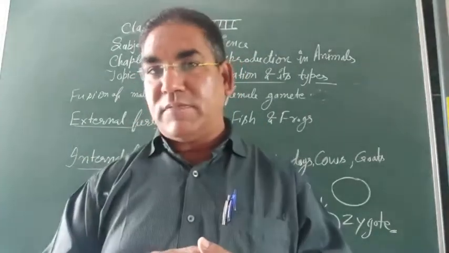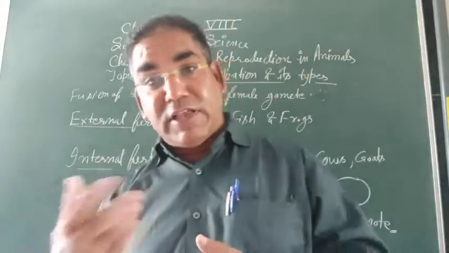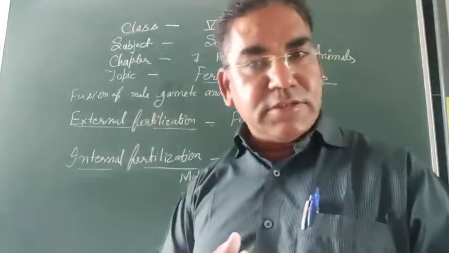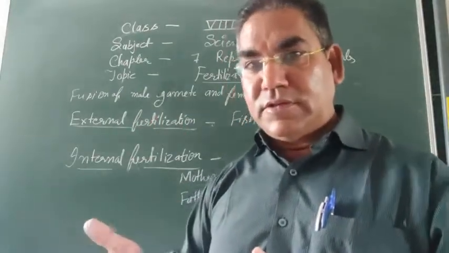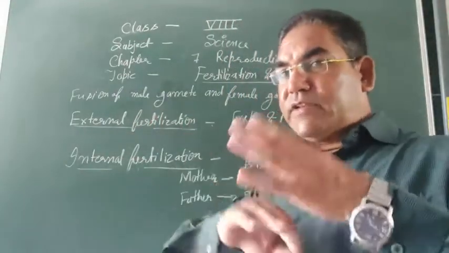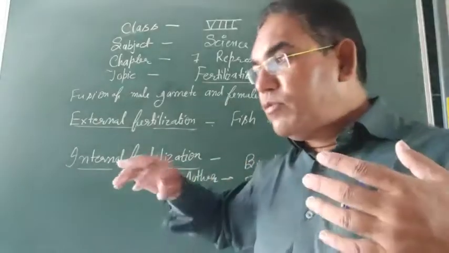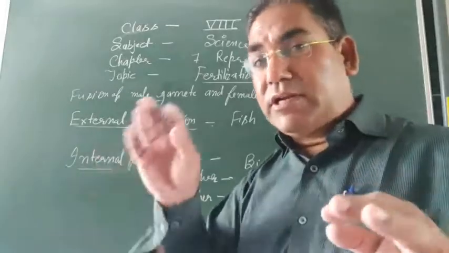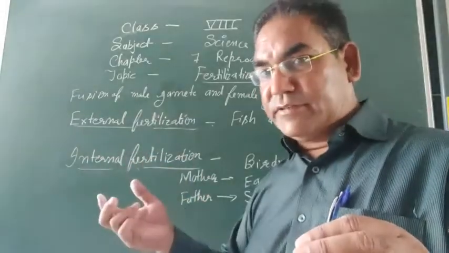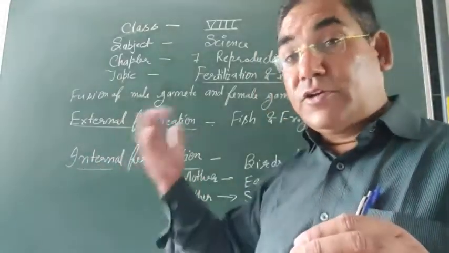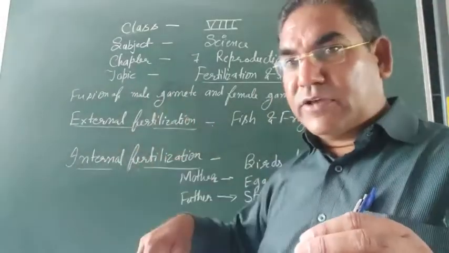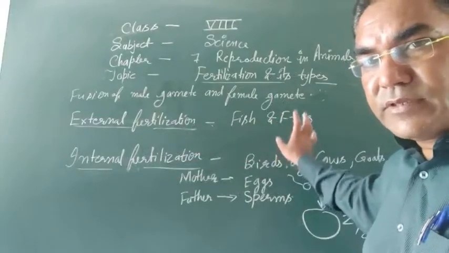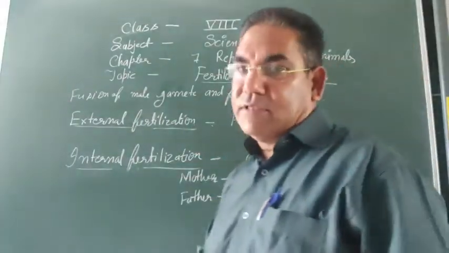External fertilization basically occurs in water. So aquatic animals, fishes, and amphibians like frogs and toads. What is the difference between a frog and a toad? A frog moves during the daytime, and a toad is just like a frog, but it moves during the night. Toad is nocturnal, frog is diurnal.